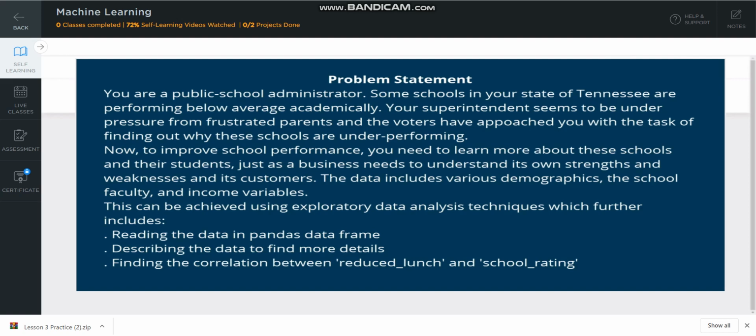Now, to improve school performance, you need to learn more about these schools and their students, just as a business needs to understand its own strengths and weaknesses and its customers. The data includes various demographics, the school faculty, and income variables. This can be achieved using exploratory data analysis techniques, which further include reading the data in a Pandas data frame, describing the data to find more details, and finding the correlation between reduced_lunch and school_rating.